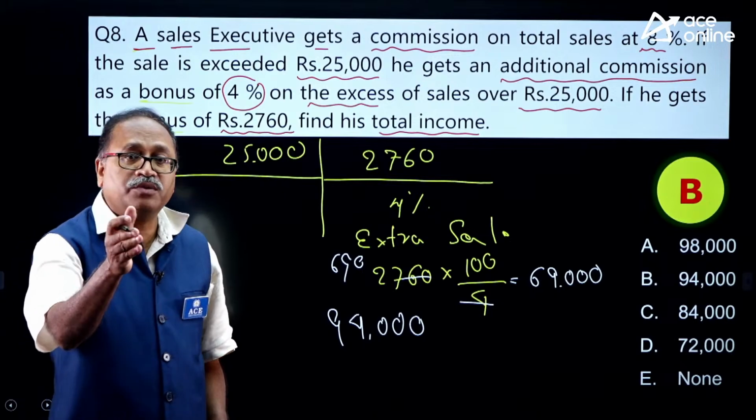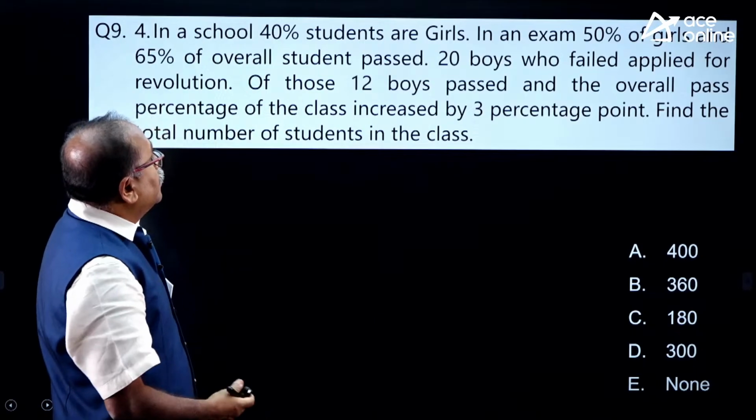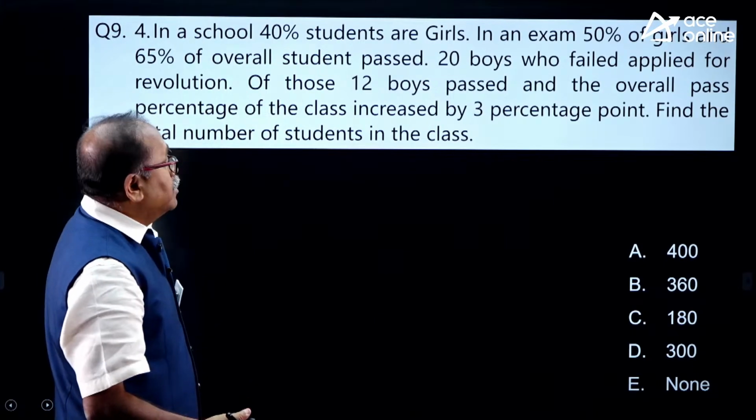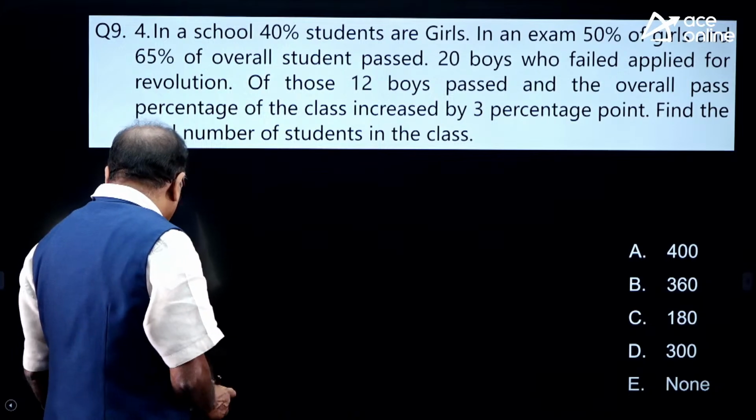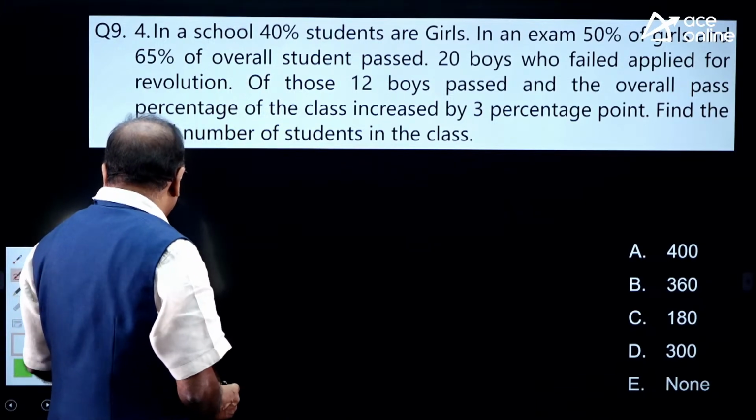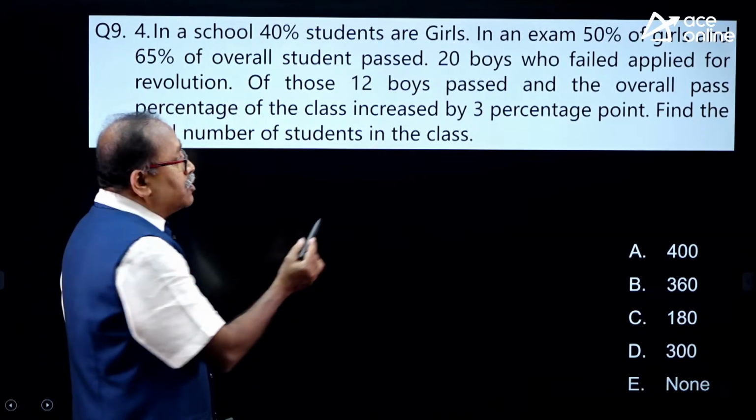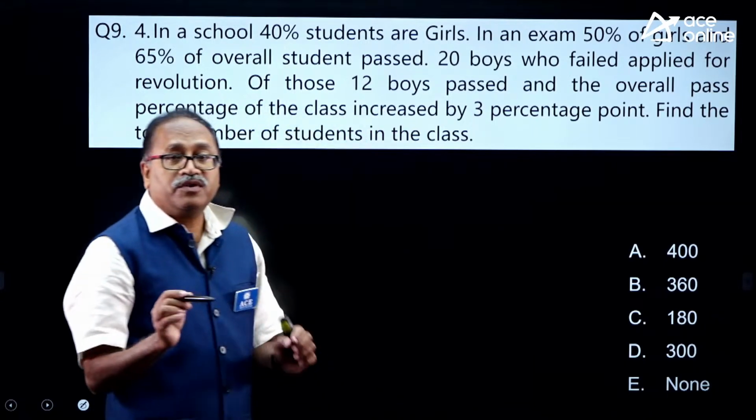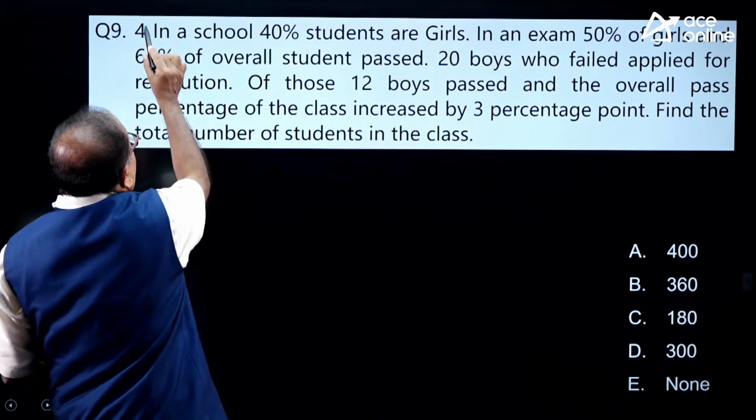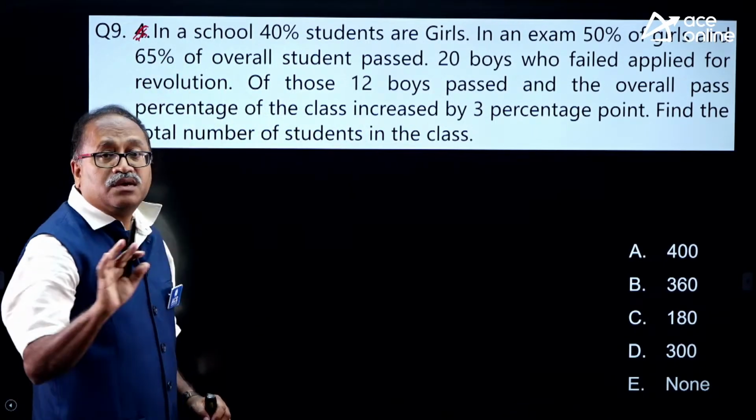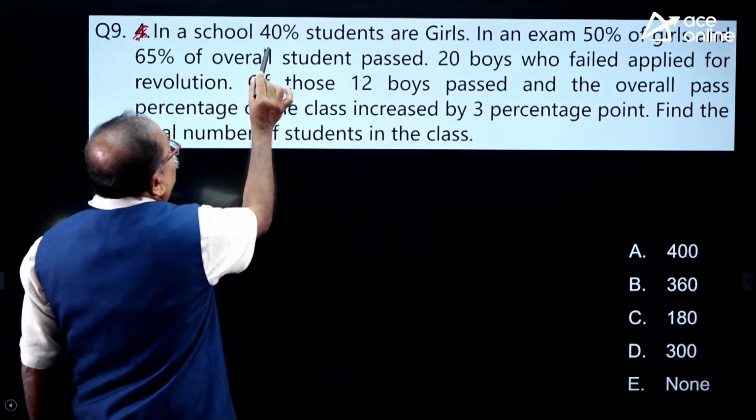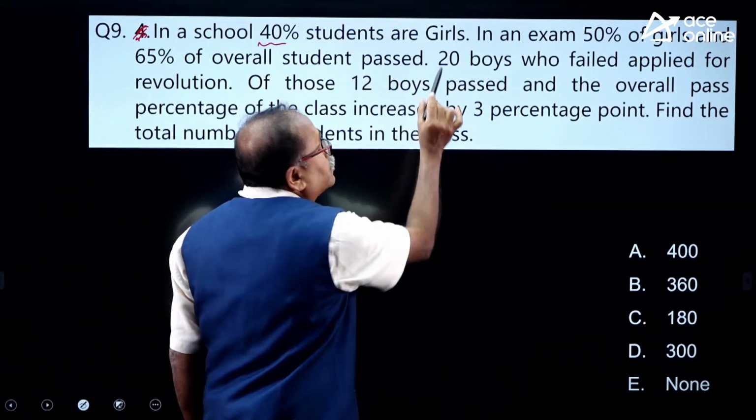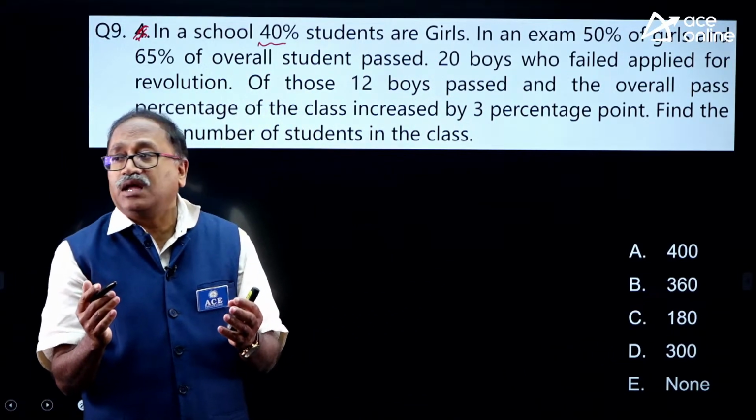Now the next question on the board is this. Look at this one. What is this question? This is a very interesting question and I picked it up from a previous paper. I am just not writing here which exams I am picking it up from. This fourth one, it's irrelevant. In a school, 40% of the students are girls. Take it as a challenging question.